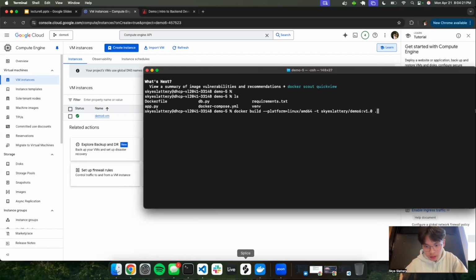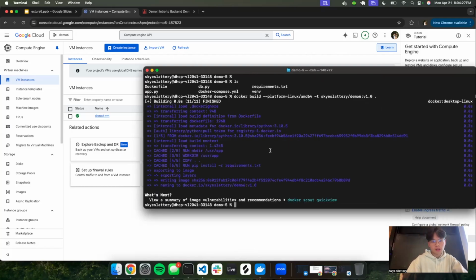Is your Docker open actually? I think it is. Run this. Yep, so now it's building. It built pretty fast because we already built it before, but this is on a different platform.